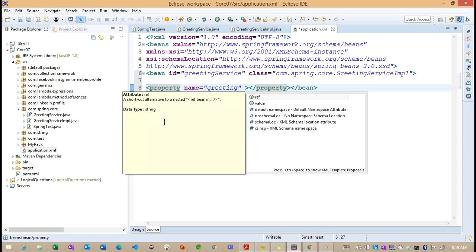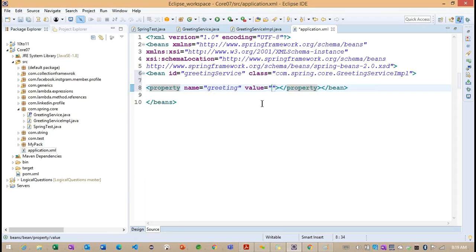And after this property, what other attributes do we have? ref and value. So first we'll check the value, later we can go for the ref. Now observe value. What do we need to provide here? Welcome to Spring Framework.